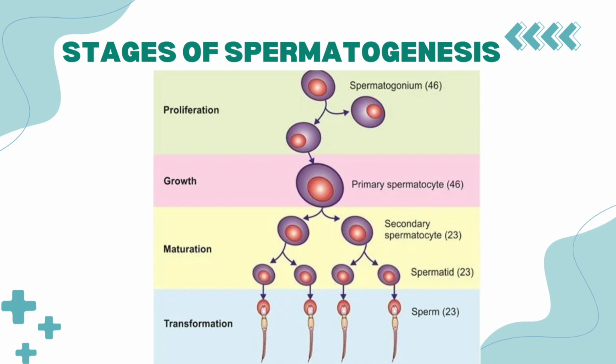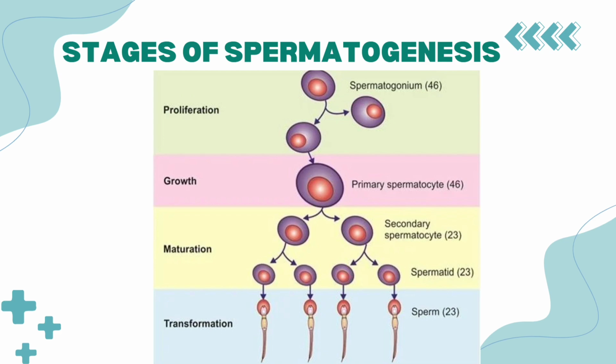Here only the primary spermatocyte grows into a large cell and there are no other changes in the chromosomal numbers. In the maturation phase, there is a first meiotic division and a second meiotic division. In the first meiotic division, the primary spermatocyte is converted into secondary spermatocyte, where the diploid cells are converted into haploid cells.